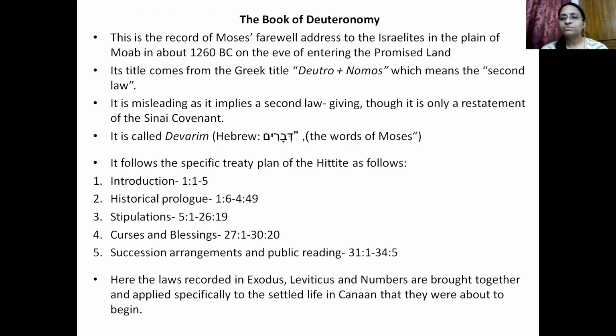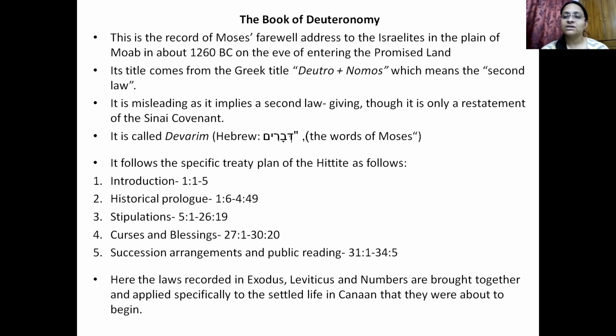Now let's move to the book of Deuteronomy. Okay, so this is a record book of Moses. It's a farewell address, a farewell speech of Moses to the Israelites. So he's going to die, he's going to be taken away.